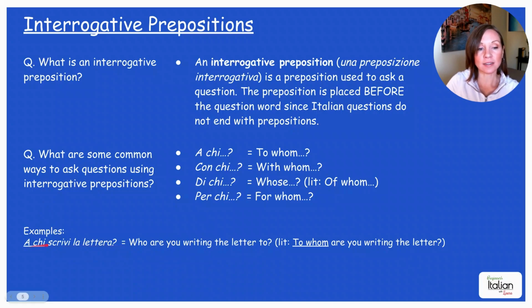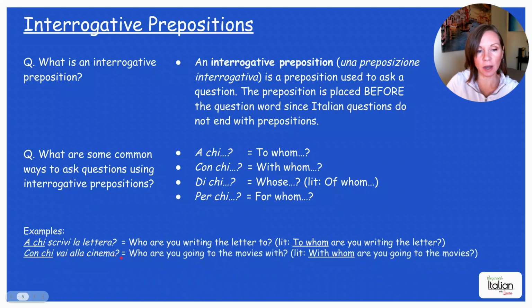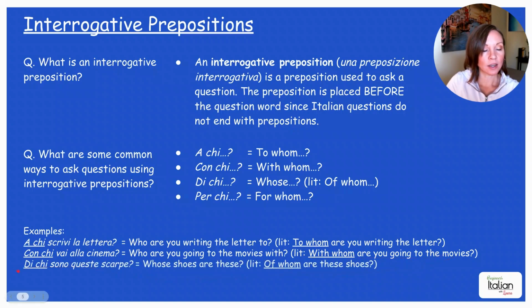So, a chi scrivi la lettera? Con chi vai al cinema? Who are you going to the movies with? Okay, and again, in English, we end with the preposition, but in Italian, we start with the preposition. So, with whom, con chi are you going to the movies? And then we have di chi sono queste scarpe? Whose shoes are these? Or literally, of whom are these shoes?